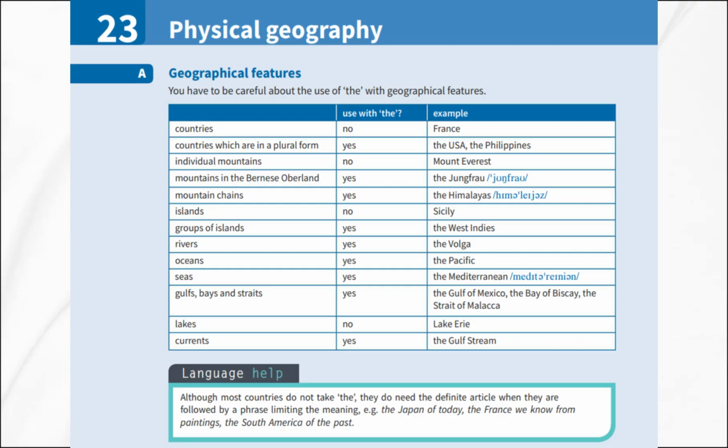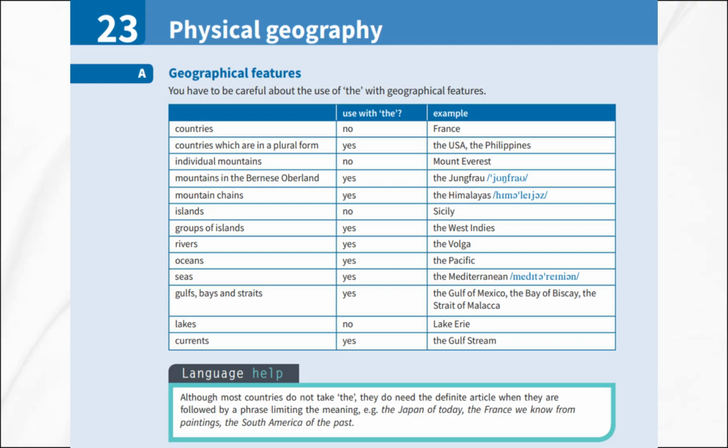First, let us talk about a very important rule. When do we use the with geographical features? This can be tricky, so let us break it down. For most countries, we do not use the, for example, we say France or Brazil. However, if a country name is plural, we do use the, for example, the United States or the Netherlands.